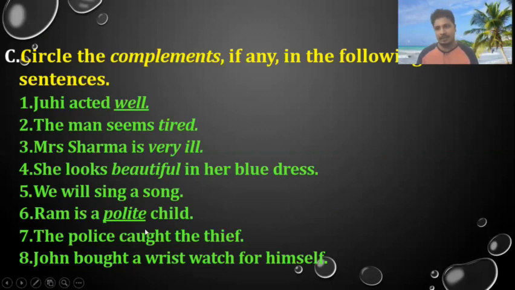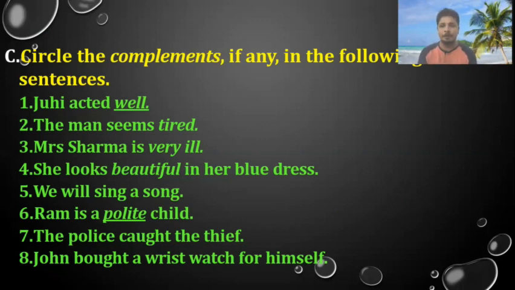Rama is a polite child. What kind of child is he? Polite child. But are we mentioning any action? And is the action received by the object? It is not received. The police caught the thief. Now this is the direct object. What did the police catch? They caught the thief. That's the direct object. So when we put what to the verb, the immediate answer will be the object. For whom, okay, then it will be indirect object.